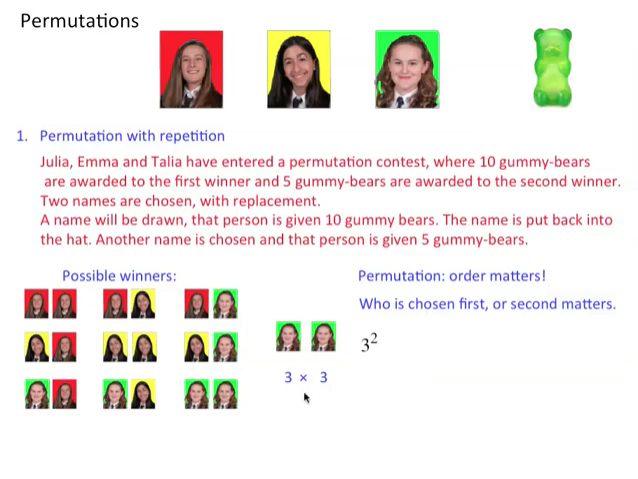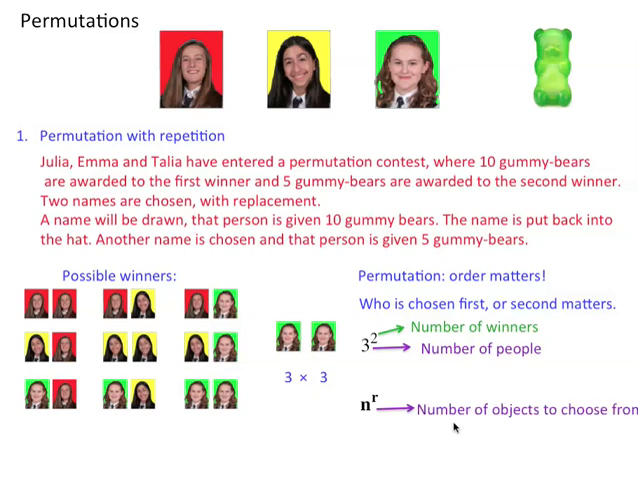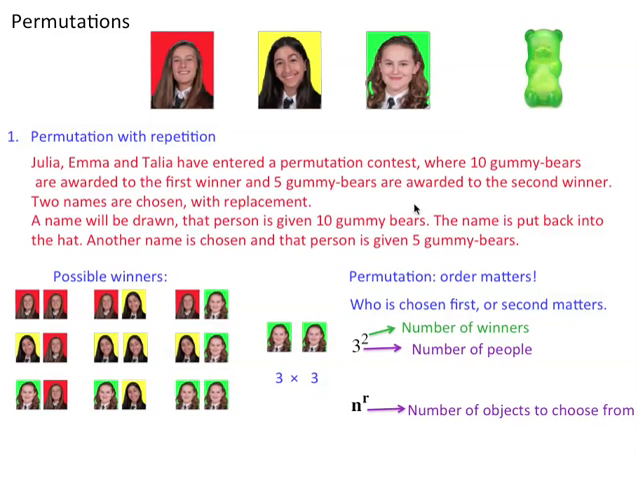In this case, we get 3 to the power of 2. And you can always think of it as the 3 is the number of people, and the 2 is the number of winners. Or another way of thinking about it, if you put this into a nice formula, n is the number of objects to choose from, and r is the restrictions, the number of restricted choices. In this case, we're only picking 2 out of the 3, so r is 2.